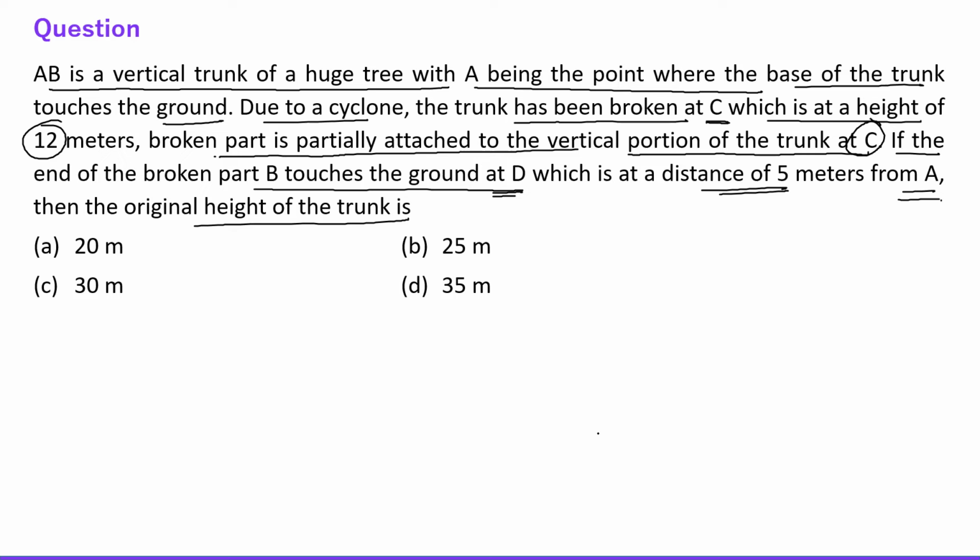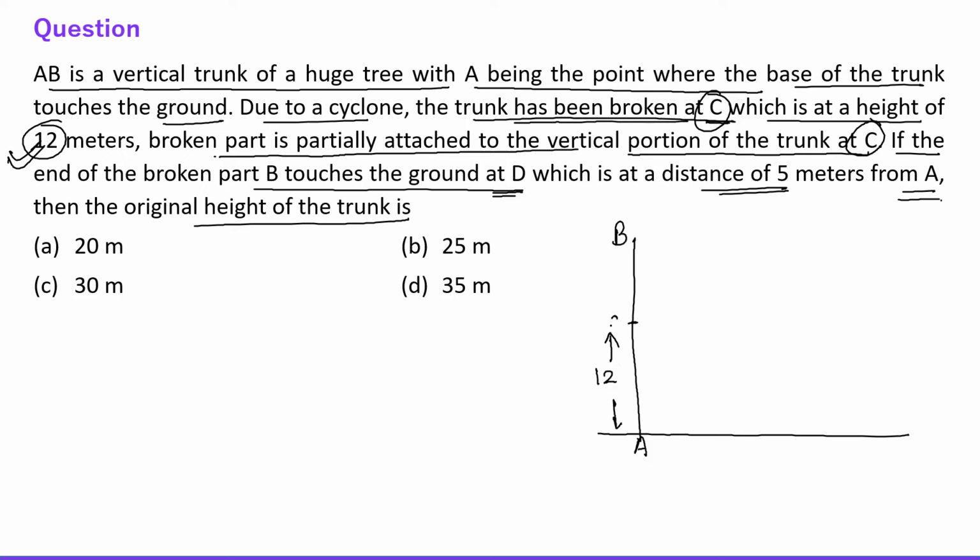Alright. See everyone, let's say this is the ground, and here it is AB, vertical trunk, right? And it has been broken at C, which is at 12 meters. So C is the point which is at 12 meters from A. So let's say this is 12 meters, right?